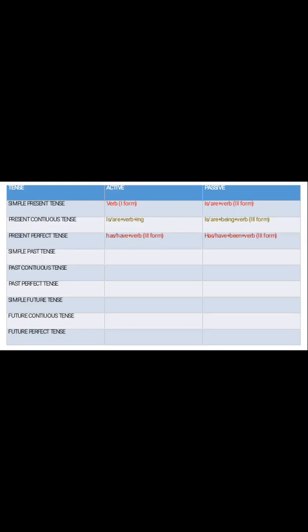Now the third case, that is of present perfect tense, which can be identified by has or have in the sentence with the third form of the verb. To convert this into passive form, we have to write has or have as per the subject. That means if the subject is singular, we write has, and if the subject is plural, we write have. After that, we have to write been, B-E-E-N, and the third form of the verb.